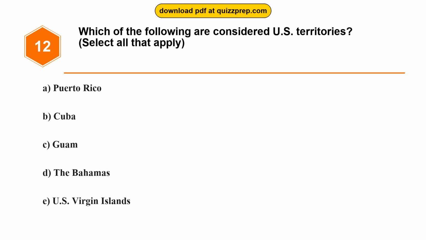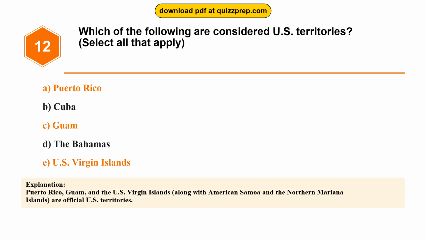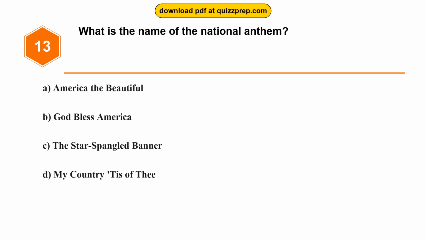Question 12. Which of the following are considered U.S. territories? Option A, Puerto Rico. Option B, Cuba. Option C, Guam. Option D, the Bahamas. Option E, U.S. Virgin Islands. The correct answers are options A and C and E. Puerto Rico, Guam, U.S. Virgin Islands. Puerto Rico, Guam, and the U.S. Virgin Islands, along with American Samoa and the Northern Mariana Islands, are official U.S. territories.